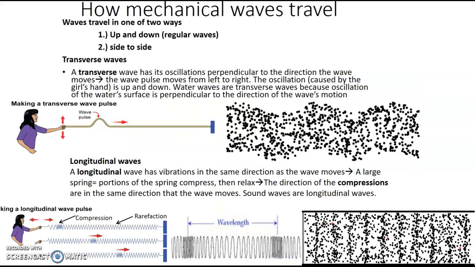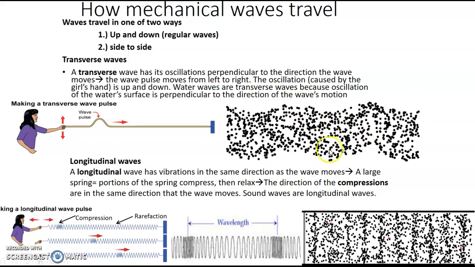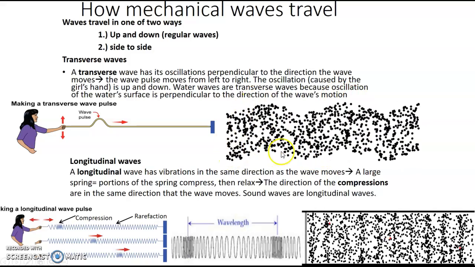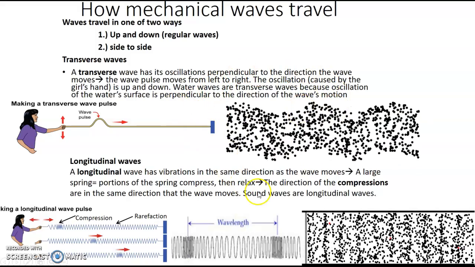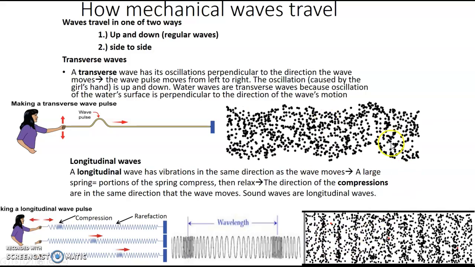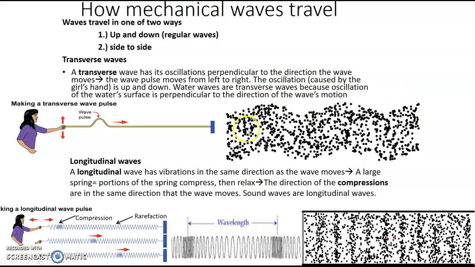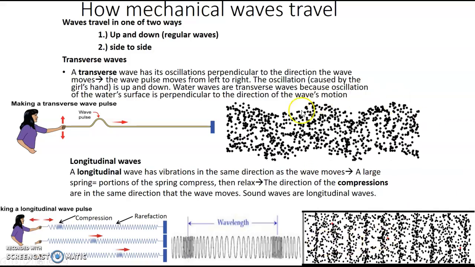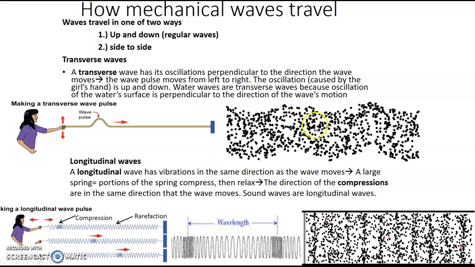So these are the two different types of waves, and you can see that there's a big difference in how they move. This right here is what people usually think of when they think of waves, ones that go up and down and up and down. These are examples of transverse waves. And then these are examples of longitudinal waves. This is the way light travels. Light travels transversely, up and down, whereas sound travels longitudinally, like this. So with transverse waves, here you have the wave going up and down.